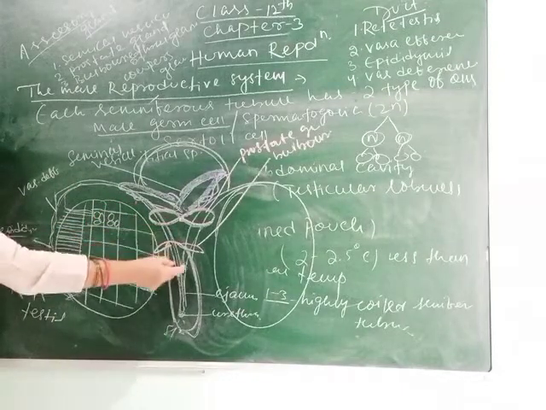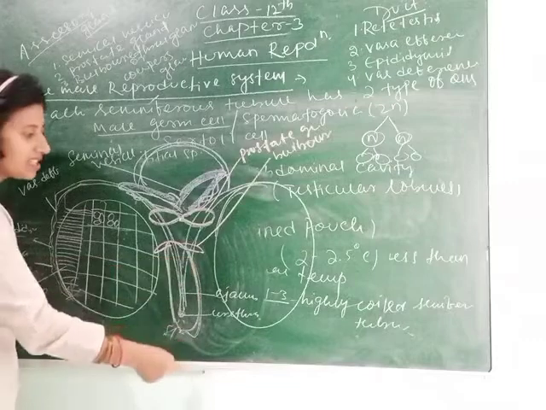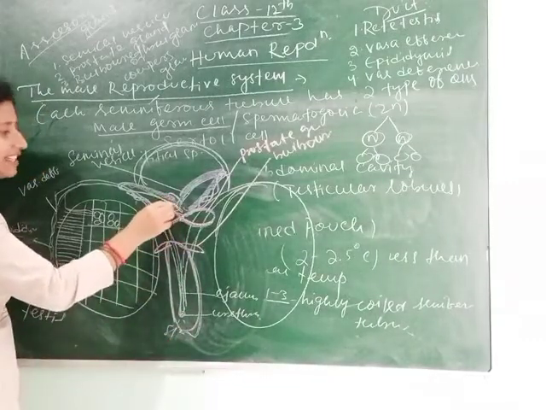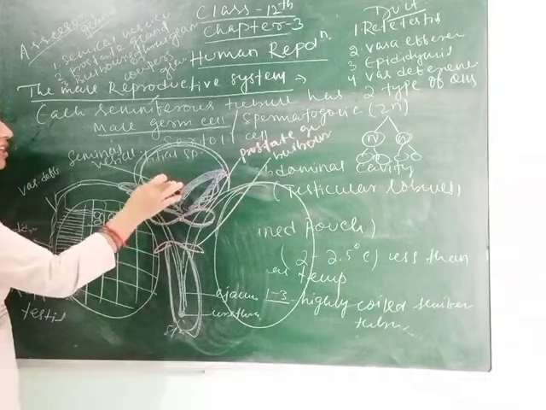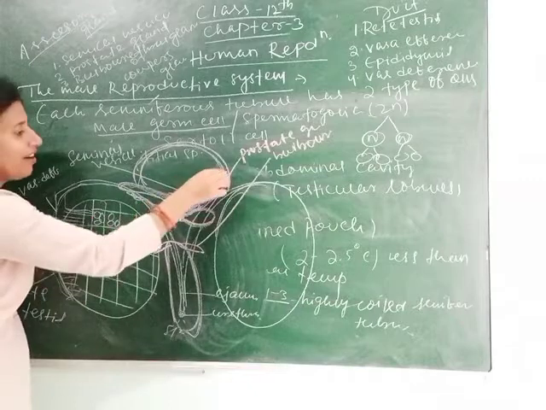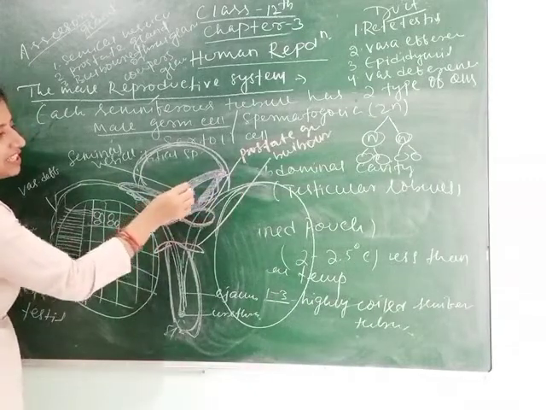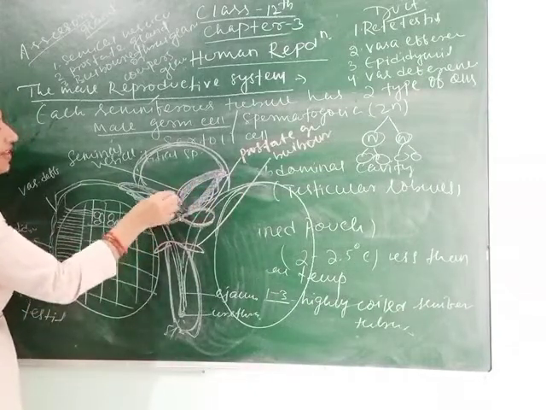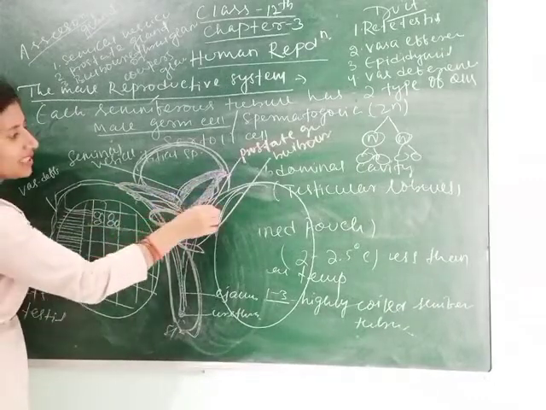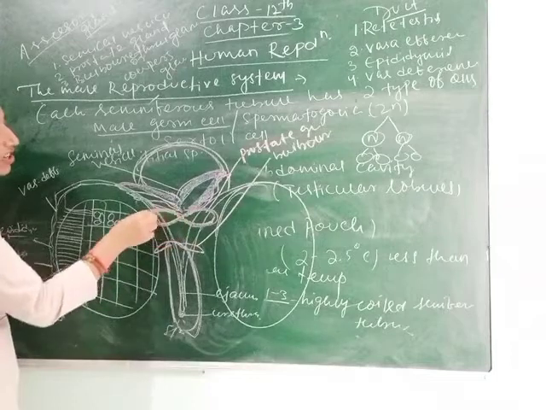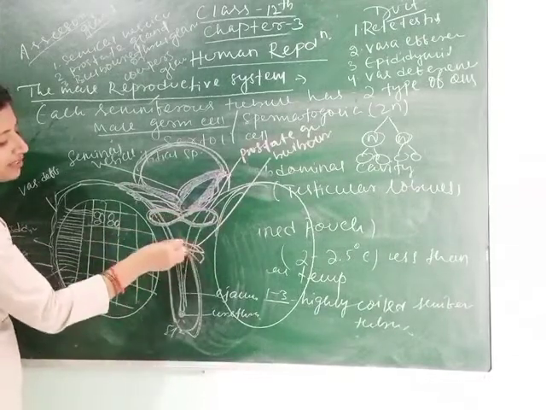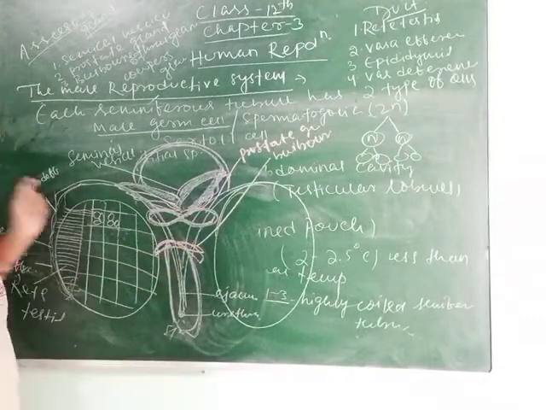The ducts reach towards the ejaculatory duct through which sperm is released from the body. Just above the penis, meaning the external genitalia, and above the urinary bladder, a pair of seminal vesicles is present. This part is called the seminal vesicle. Just below the seminal vesicle is the prostate gland, and here is the bulbourethral gland, which is present just above the penis.